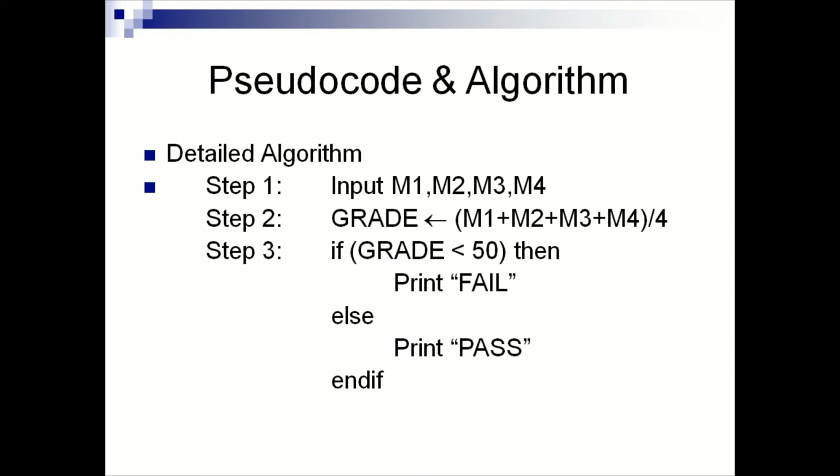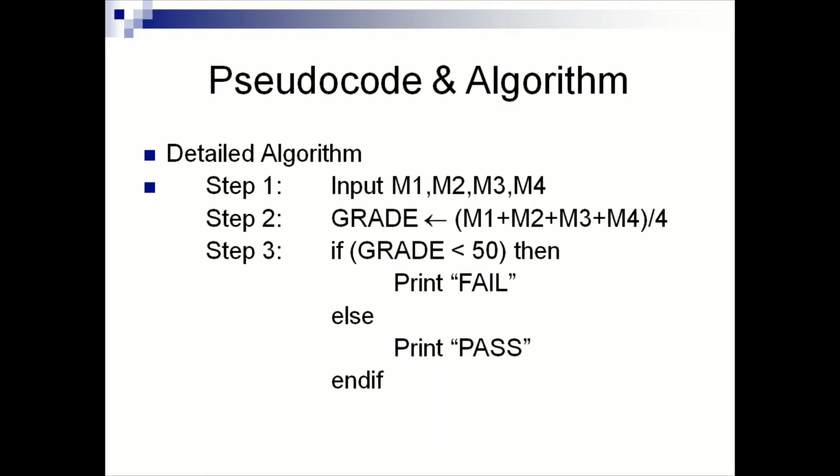Pseudocode and algorithm. Detailed algorithm. We have to write the algorithm stepwise. It gives detailed information of the program and problem. Step 1: Input M1, M2, M3, M4. Here we have taken 4 subjects and 4 marks.